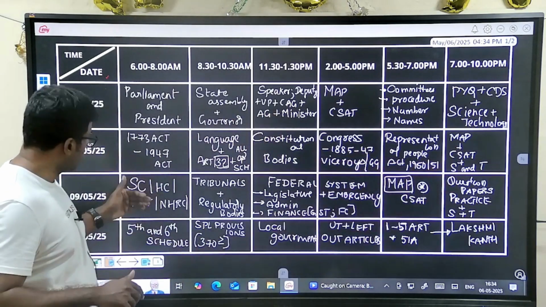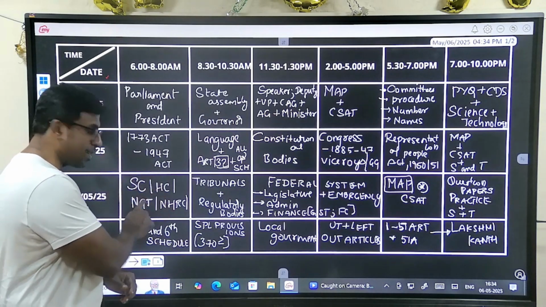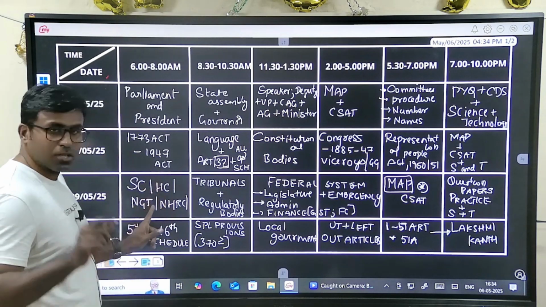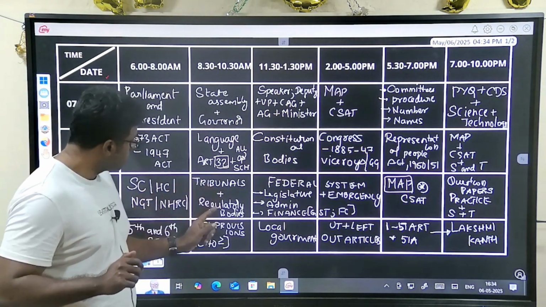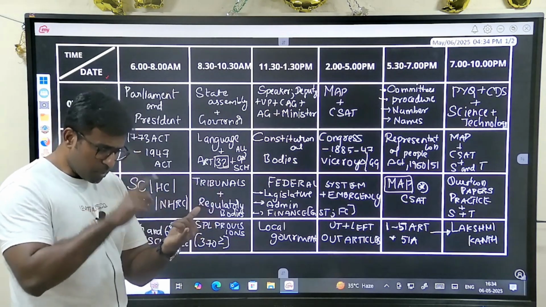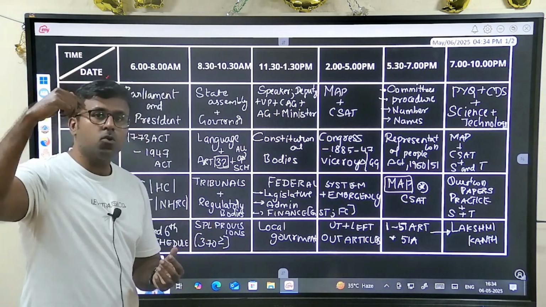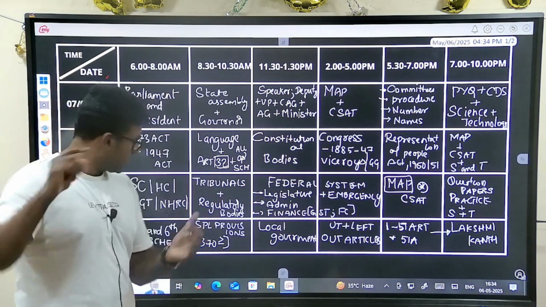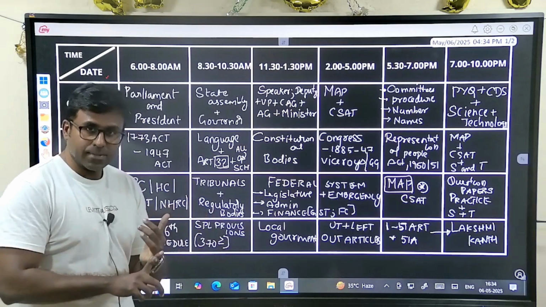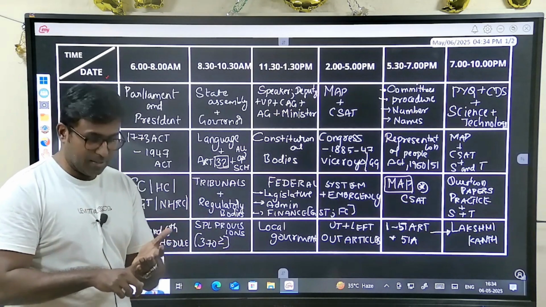Then you come to the next day, you finish off Supreme Court, High Court, National Green Tribunal, NHRC. Okay, Supreme Court, High Court, NGT and NHRC. Tribunals, look at the next, all the tribunals, all the names of the tribunals, look at it on the website. See, NGT also, look at it on the website. Then regulatory bodies, TRAI is a regulatory body, RBI is a regulatory body, the Consumer Rights Act is there.